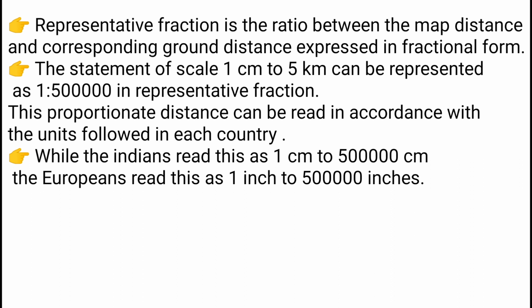The statement of scale 1 centimeter to 5 kilometer can be represented as 1:5 lakh in representative fraction. This proportionate distance can be read in accordance with the units followed in each country. While the Indians read this as 1 centimeter to 5 lakh centimeter, the Europeans read this as 1 inch to